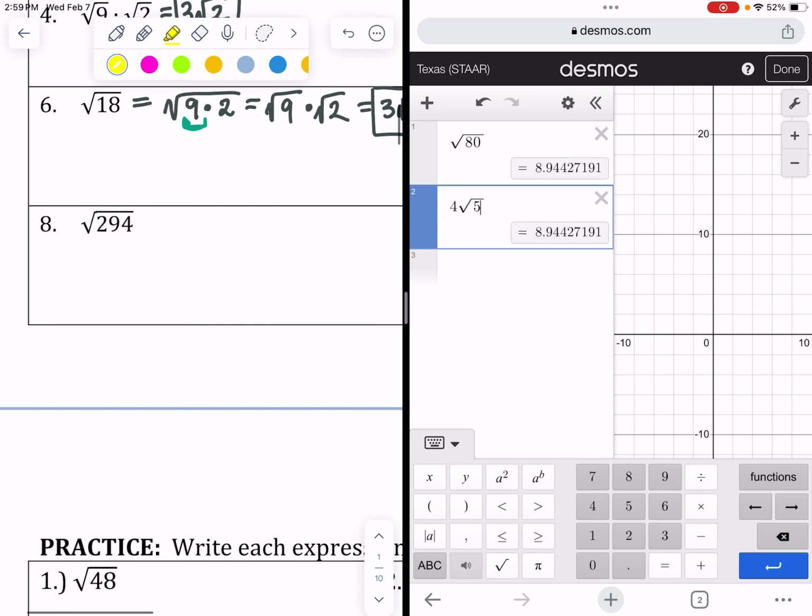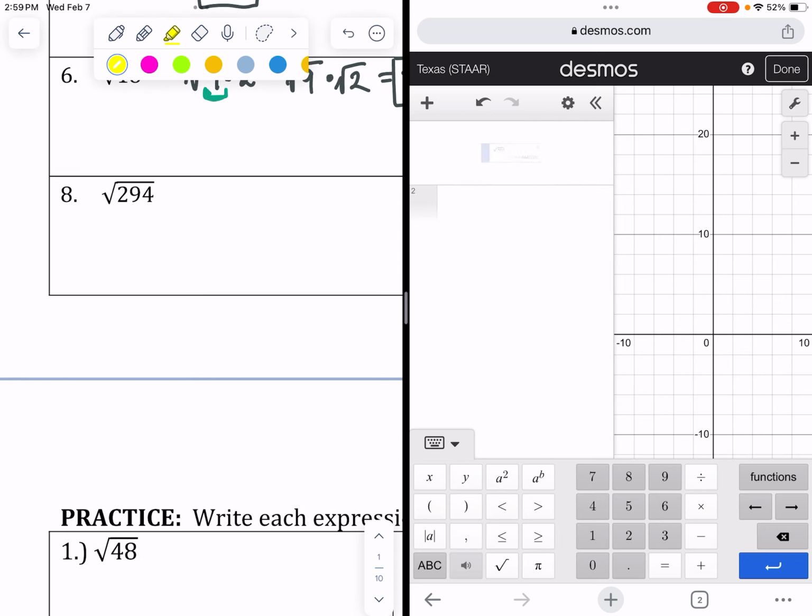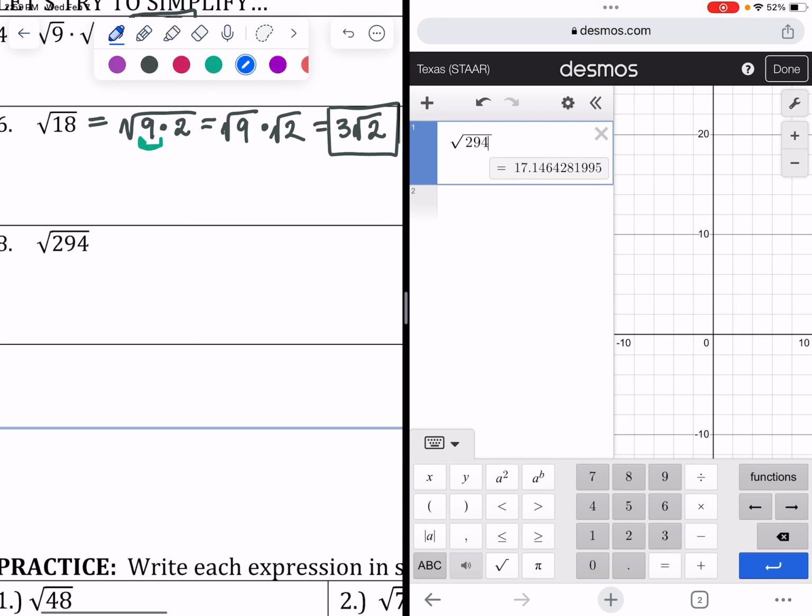Okay, and so for square root of 294, you can go ahead and try to square root it to see if it's a perfect square. It's not, that's an irrational number. And so then I would go and make the factor tree. 294 is an even number, so I'm going to start with 2.